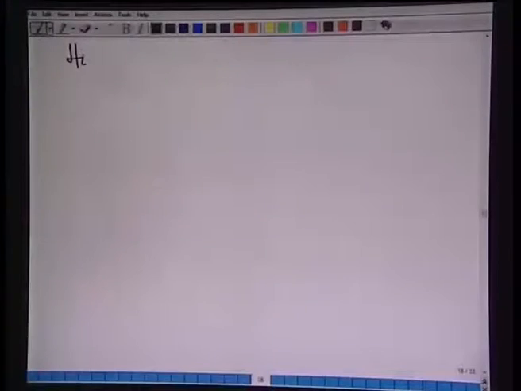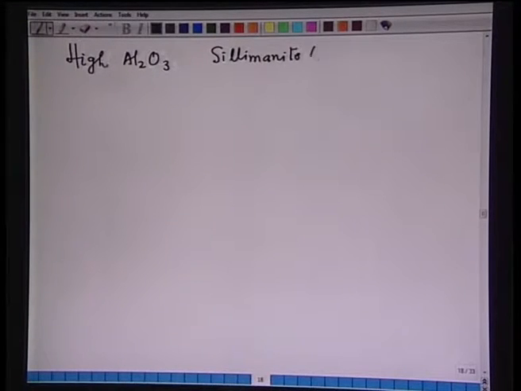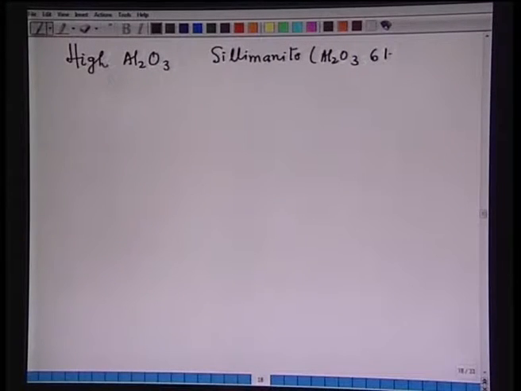Next, for example, high alumina refractories. Typical examples are sillimanite, which contains 61.0% Al2O3, and mullite, which contains 70 to 85% Al2O3.